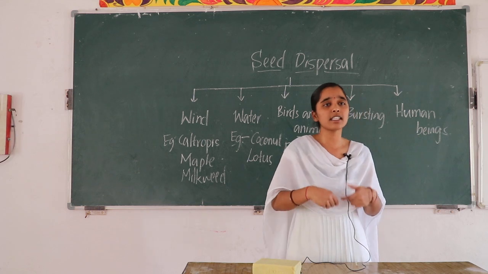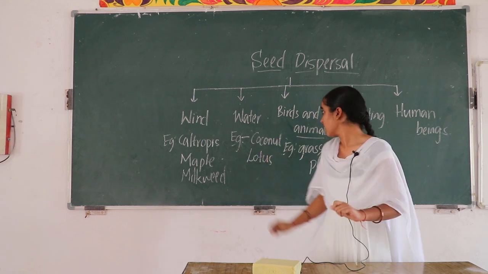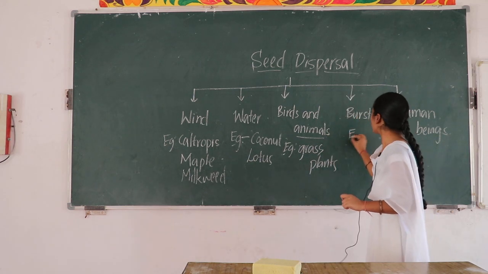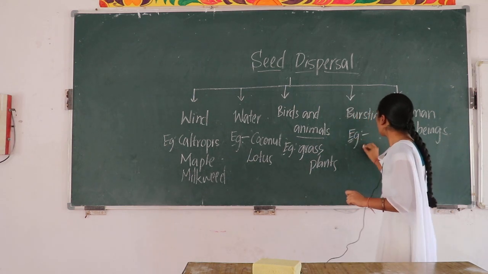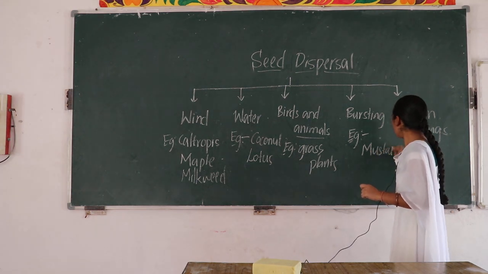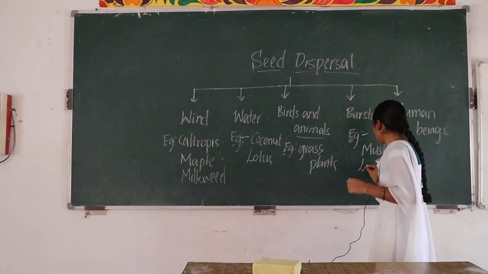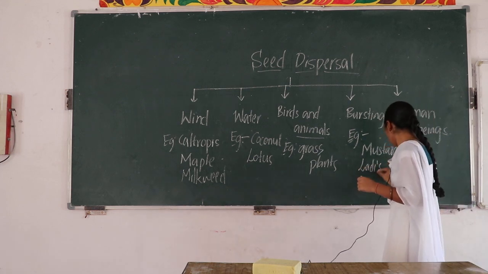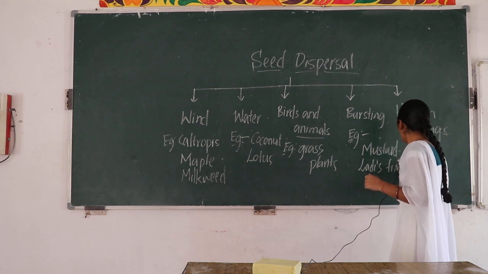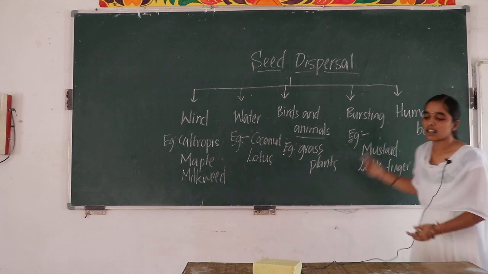What happens then? The seeds are dispersed to many places and they get germinated. For example, will you say the examples for it? Like mustard. Yes? Lady's finger, good. And some others. Okay, and next is by human beings.